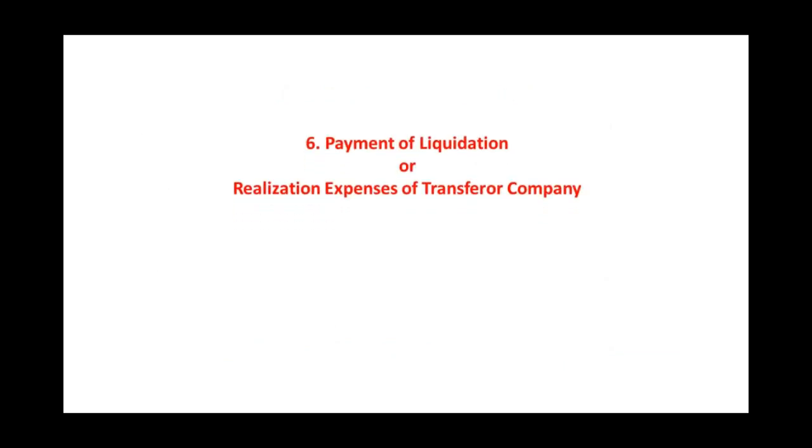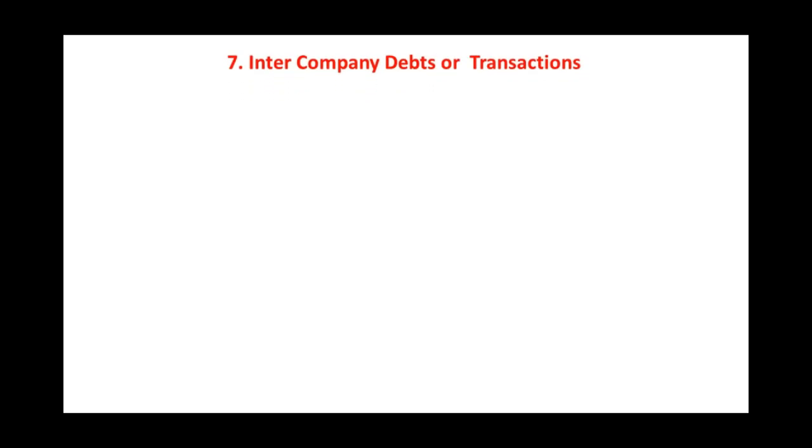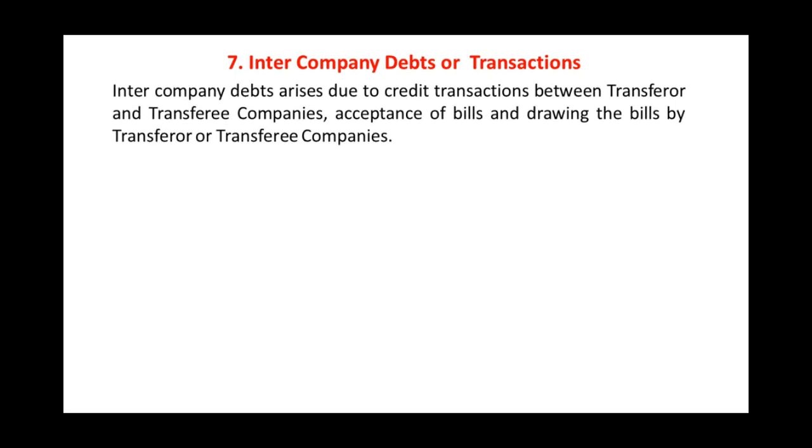Step number 6. Payment of liquidation or realization expenses of transferor company. The journal entry will be goodwill account debit to cash bank account. And the last step, number 7, intercompany debt or transaction. Now, intercompany debts arise due to credit transaction between transferor and transferee company, or acceptance of bill and drawing of bill by transferor or transferee company.